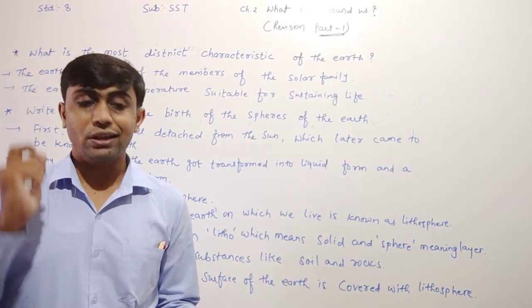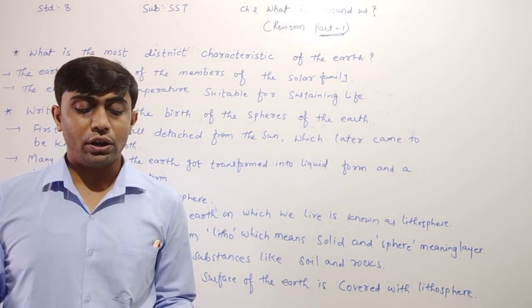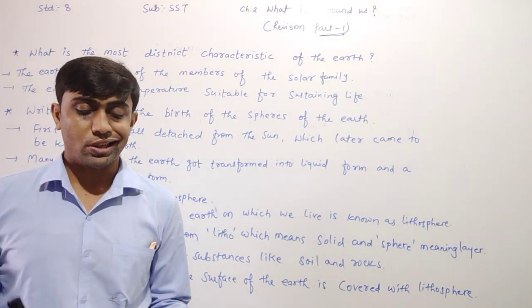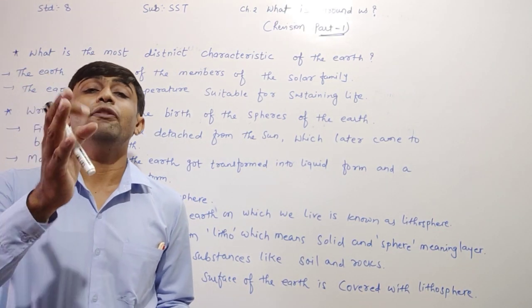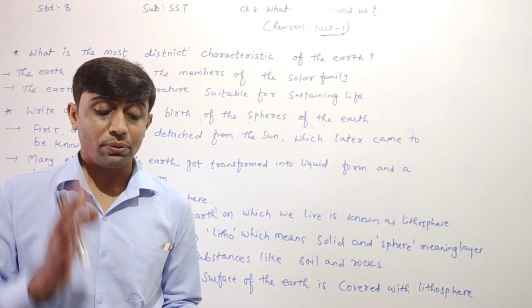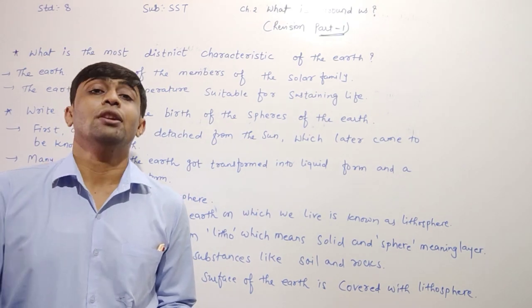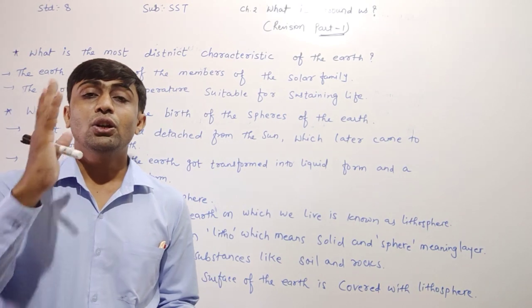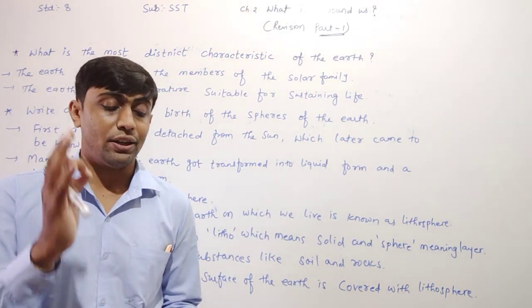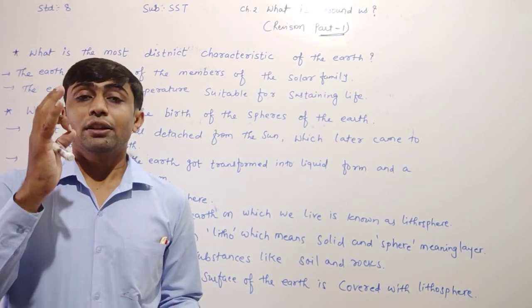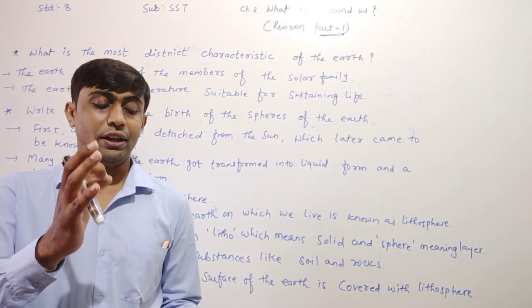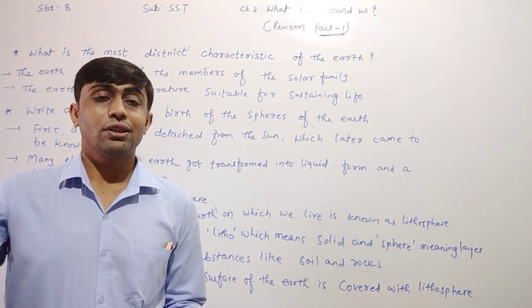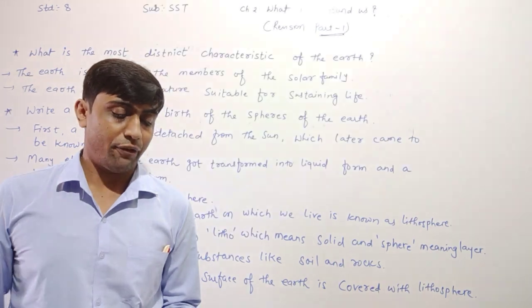Thus, the most distinct characteristic of earth is the ability to sustain and support the living organisms. Which is the main characteristic of the earth, dear children? The ability to support living creatures.